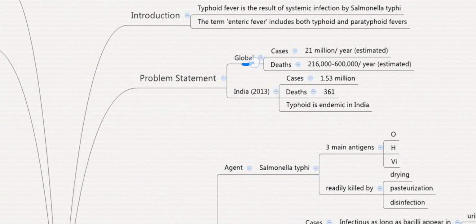The problem statement: globally there are an estimated 21 million cases per year, and deaths are around 216,000 to 600,000 per year. In India, the cases are around 1.53 million, deaths 361, and typhoid is endemic in India.